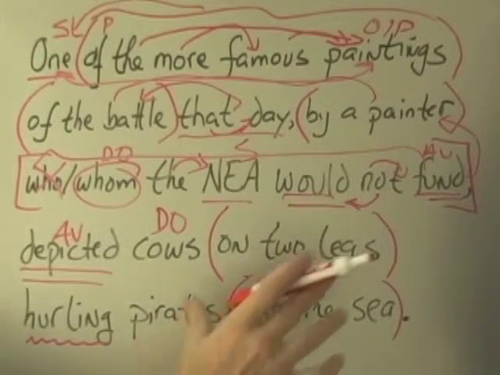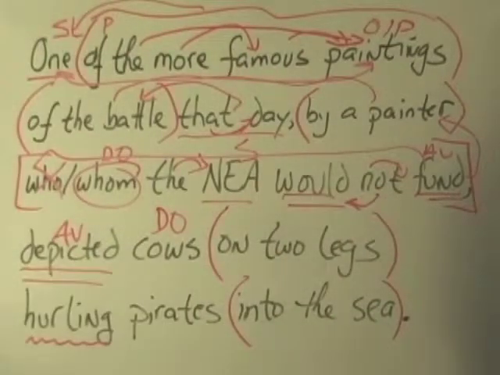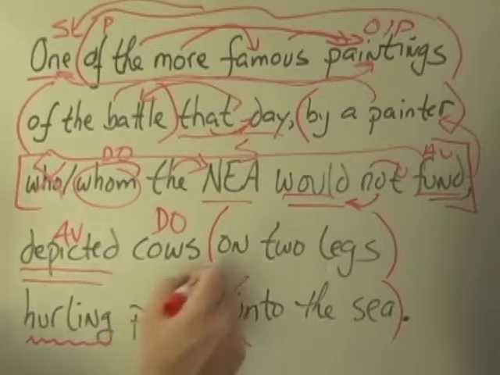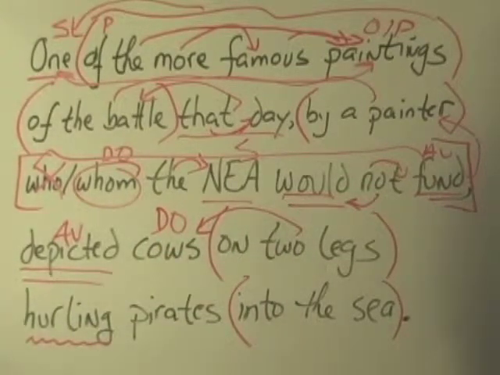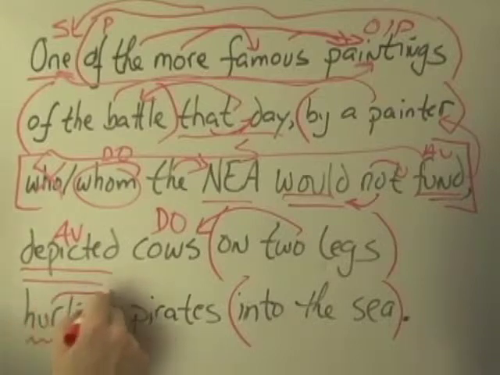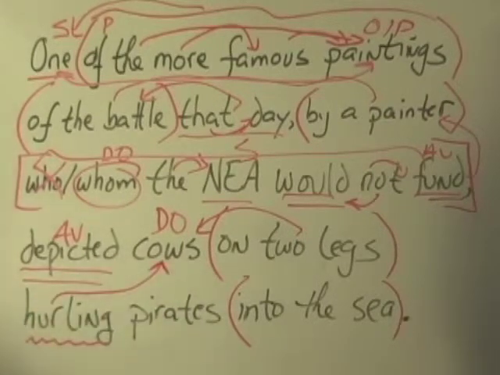All of that in the end comes back and washes over one, the subject, the simple subject. Depicted cows on two legs. One of the more famous paintings of the battle that day by a painter whom the NEA would not fund, depicted cows on two legs. This is adjectival, describing the cows. The cows were on two legs, hurling pirates. I think this is adjectival as well, and that gives us a clue, describing the actions of the cows.